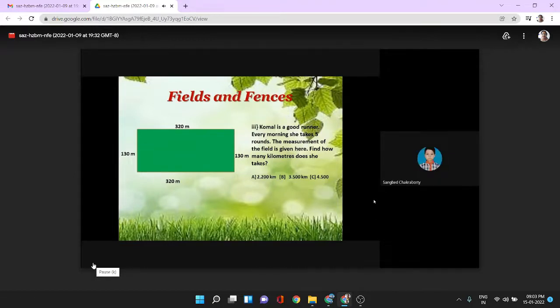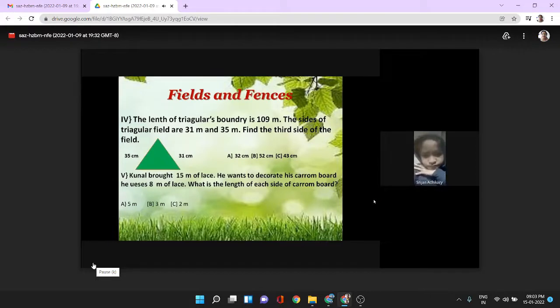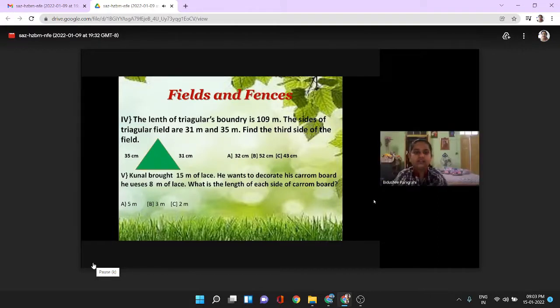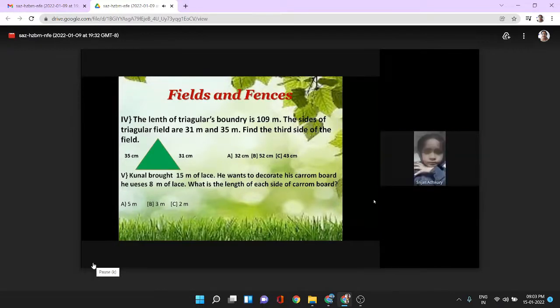To the next page. Question number 4. The length of the triangular boundary is 109. The sides of the triangular field are 31 meter and 35 meter. Find the third side of the field. Option A 32 centimeter, option B, option C, 43 centimeters. Yes, the correct answer is 43 centimeters.